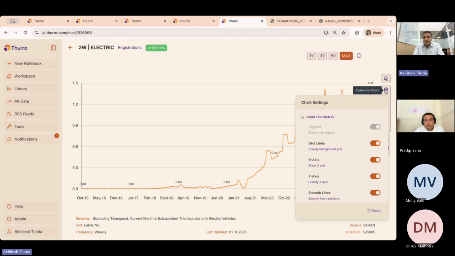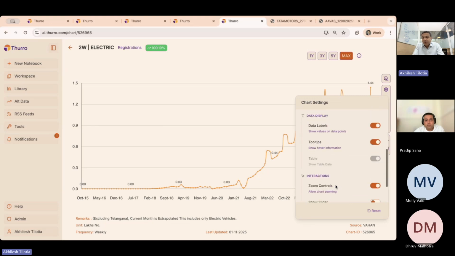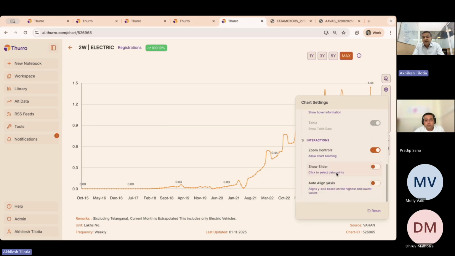Here, you can customize the charts. If you don't like the y-axis to be seen, or the x-axis to be seen, you can do some of those. You want data labels, don't want data labels, etc. Some folks like the y-axis to start at 0. Some folks don't like the y-axis to start at 0.